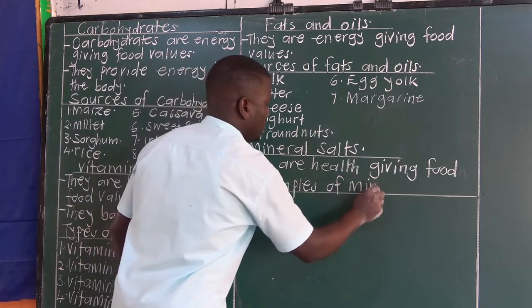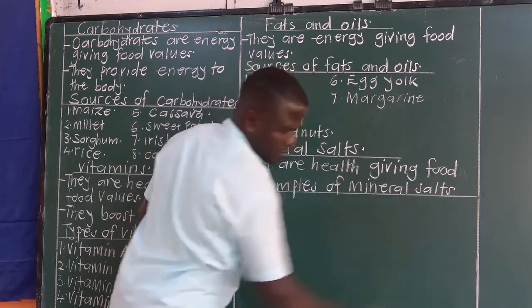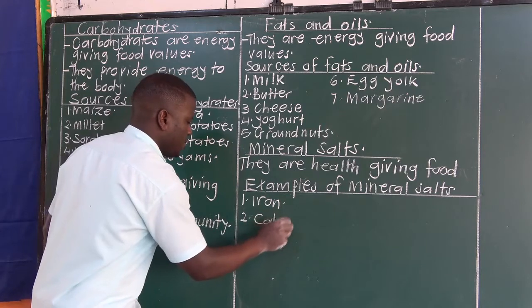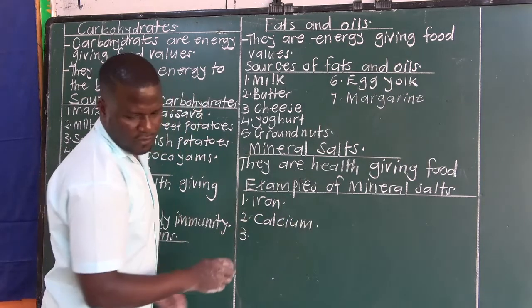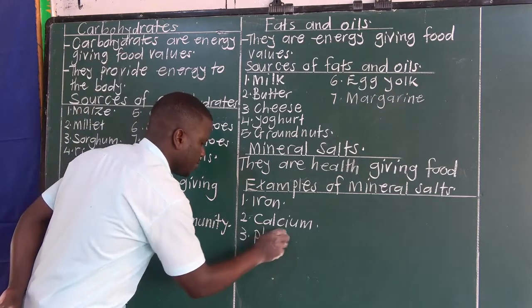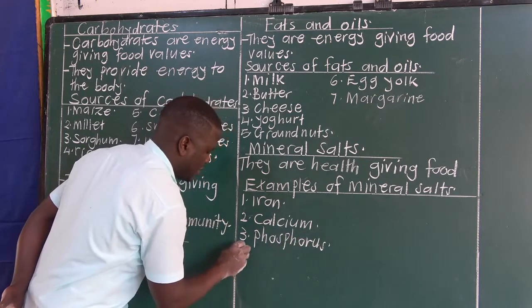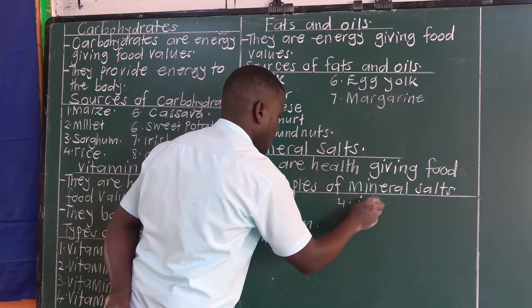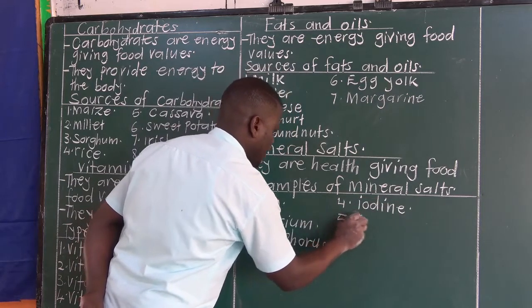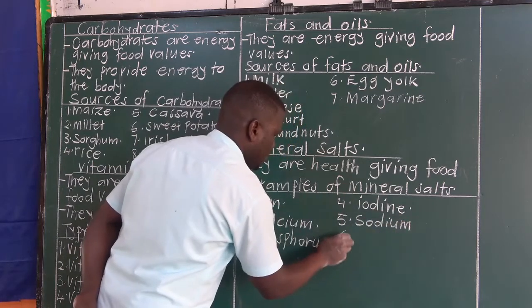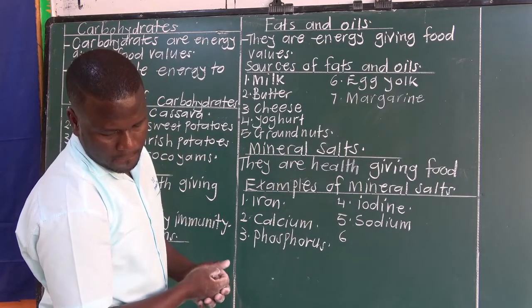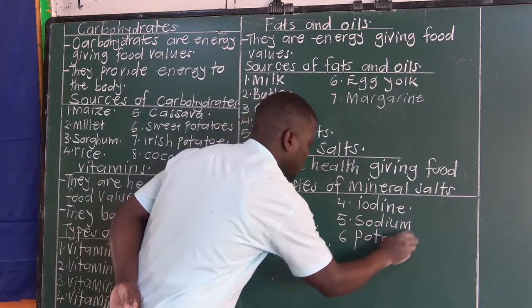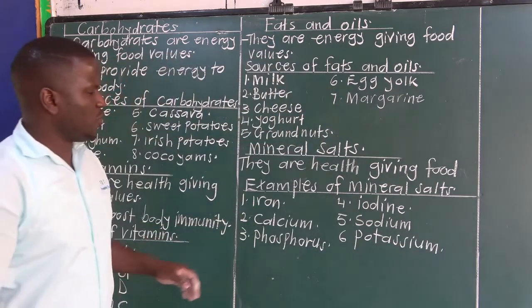Examples of mineral salts. We have iron, calcium, phosphorus, iodine, sodium, and potassium. All these mineral salts are very, very important.